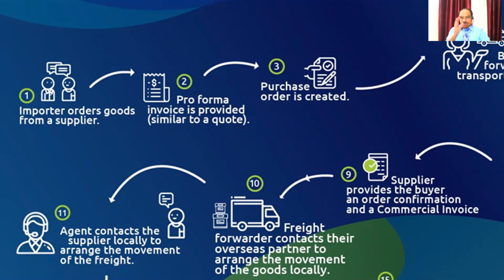Usually, the goods move from the exporter to the importer. The exporter is called the supplier, or the exporter is called the seller. The importer is called the buyer. Let us assume like that. Or the exporter is considered as the supplier and the importer is the buyer.